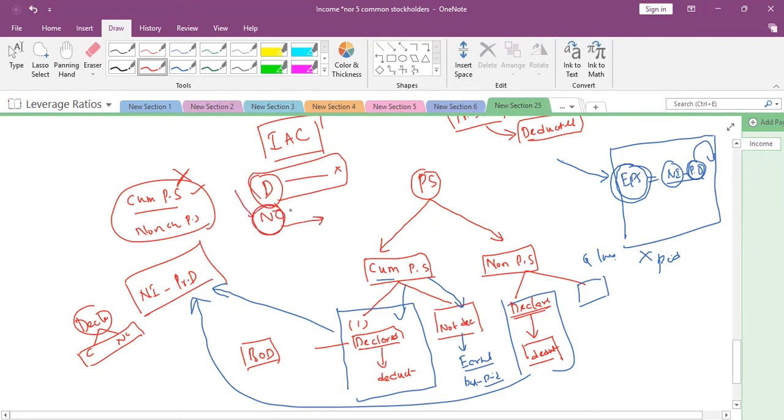Not declared is a specific case. So try to understand these two logics, which are based on common sense. If no information is given, assume non-cumulative. If no information is given about declared or not declared, we assume declared. Not declared means that is a specific case; they should mention it. Cumulative means they must mention that these are cumulative. We can't assume it is cumulative always. So these are the only points which are important from the examination point of view while calculating the EPS. Is this clear to everyone?